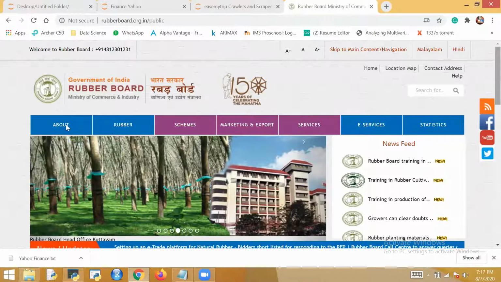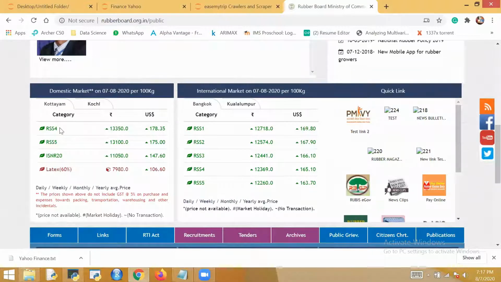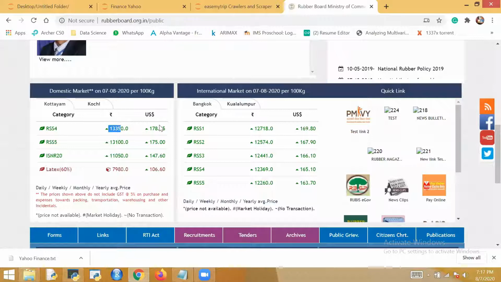See, here you can see, at Kottayam, which is a place, this is the grade type of the rubber. This type of grade per 100 kg, at what price they are selling. This RSS4 for the national market price is this. RSS5 grade, this is the price. So today we will try to scrape this website where rubber prices are given.